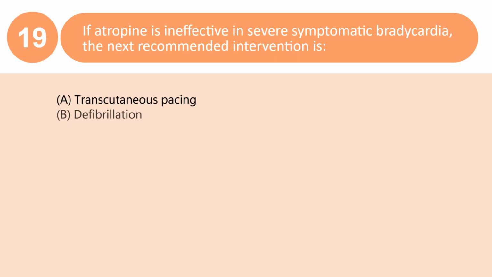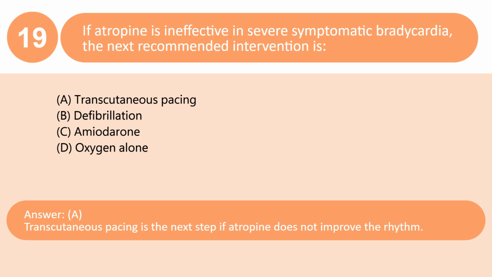If atropine is ineffective in severe symptomatic bradycardia, the next recommended intervention is: A. Transcutaneous pacing. B. Defibrillation. C. Amiodarone. D. Oxygen alone. Answer: A.